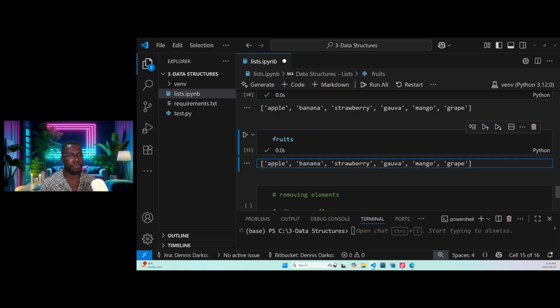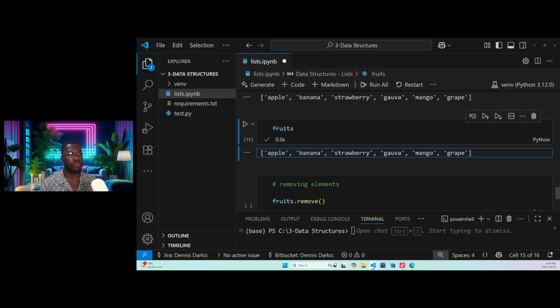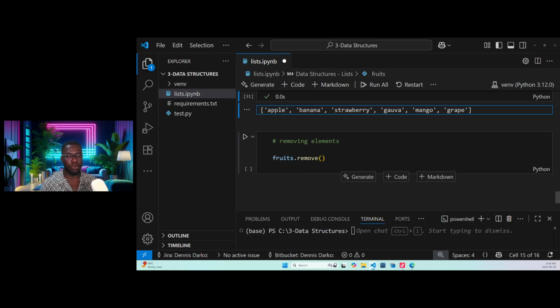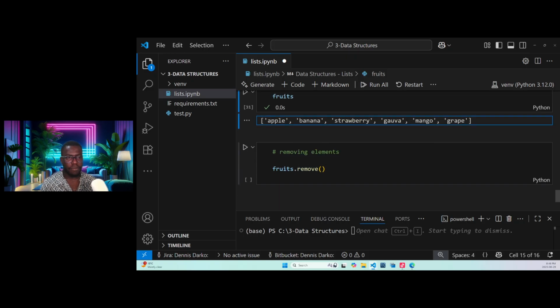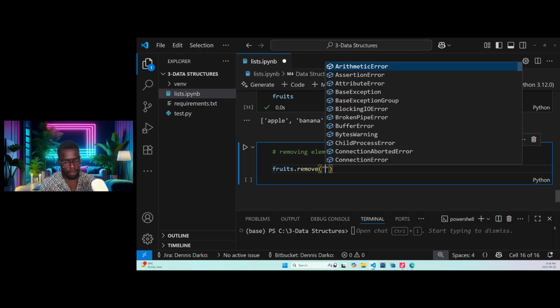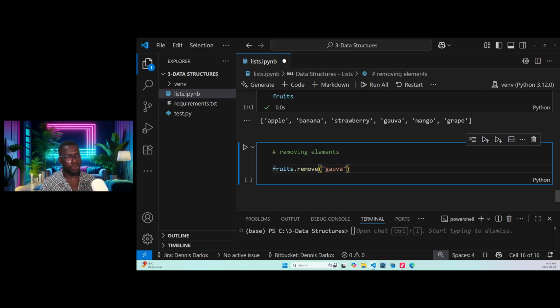So what should we remove, guys? Type in the comment section for me. Looking at our fruits, what should we remove? Sami said, what if we want to append to a specific position in the list? We will come to that, don't worry. So what should we remove, guys? Guava. Okay, someone said guava. So we are removing guava.